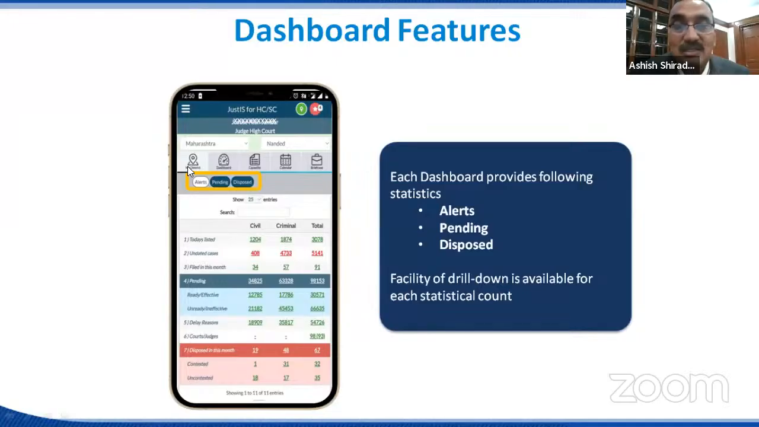So upon selecting the district, my district. In my districts, there are alerts, pending, and dashboard. These are the 3 options which are available. You can see how many cases are listed today, how many cases are unrated, filed in this month, effective and ineffective cases, delayed cases, total number of courts, total number of judges available in my district, contested, how many disposed in this month since the 1st of this month, and civil criminal total. And all these reports are also drill down. So you can click on any figure and can further drill down to the respective cases.